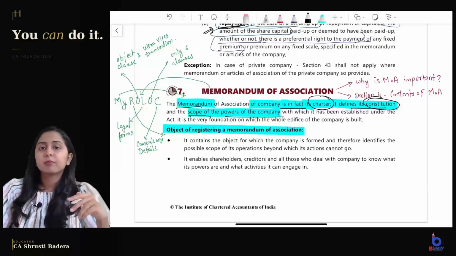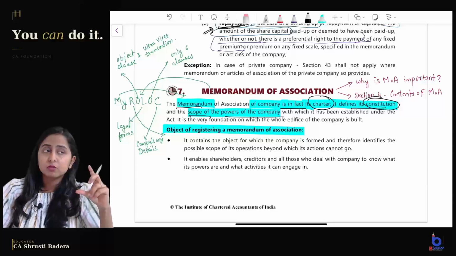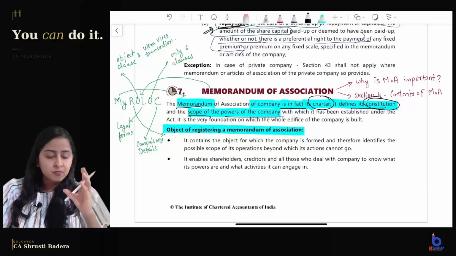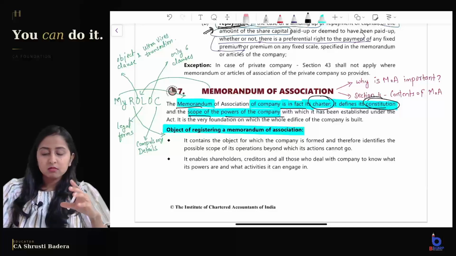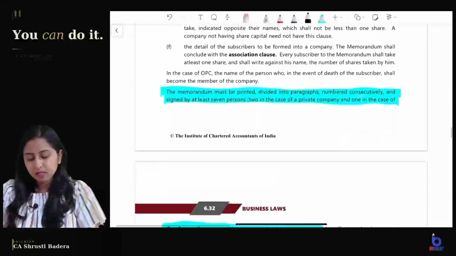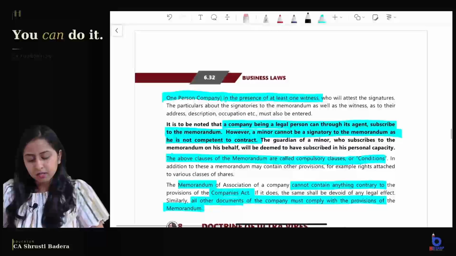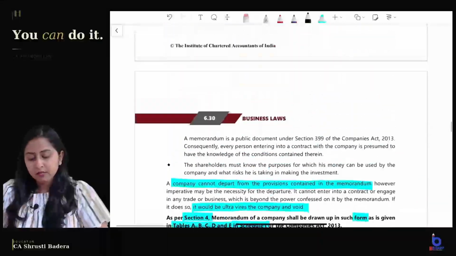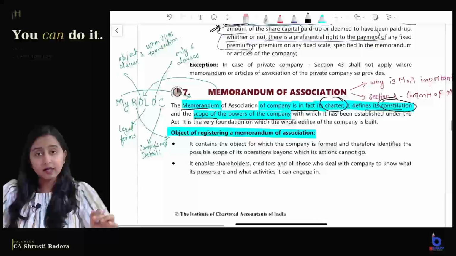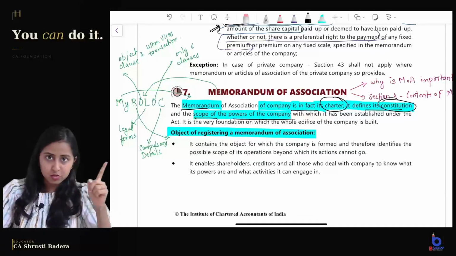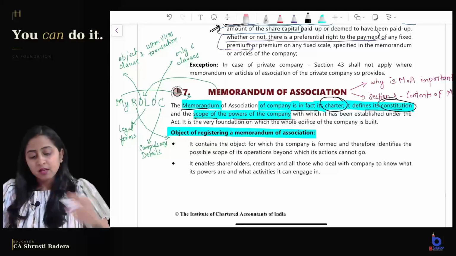I have already prepared a YouTube short for this, and within 3 minutes I have beautifully covered all the theory which is given from this page till this page. Till here I have almost covered. So you can even check it out. I am again covering it, and I have also given a memory technique there. I am just mentioning the memory technique and quickly covering the topic. You can watch this video, the link will be displayed.